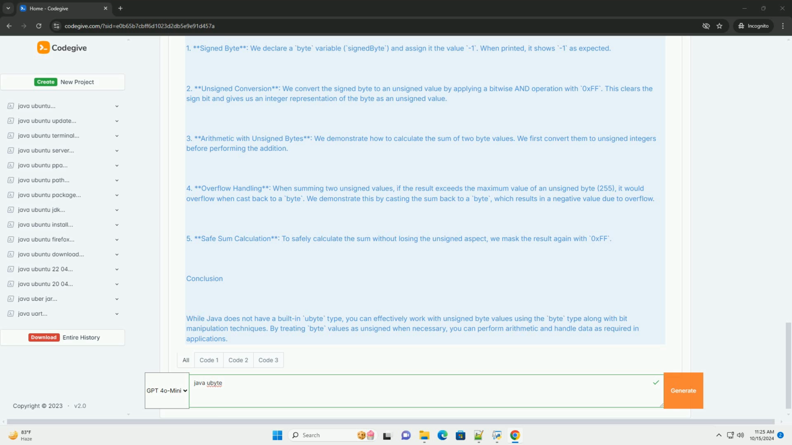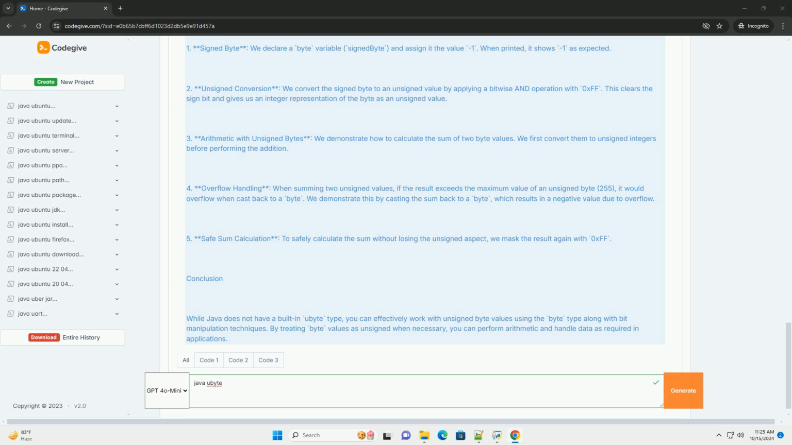Explanation of the code. 1. Signed byte: we declare a byte variable, signedByte, and assign it the value -1. When printed, it shows -1 as expected. 2. To unsigned conversion: we convert the signed byte to an unsigned value by applying a bitwise AND operation with 0xff. This clears the sign bit and gives us an integer representation of the byte as an unsigned value.